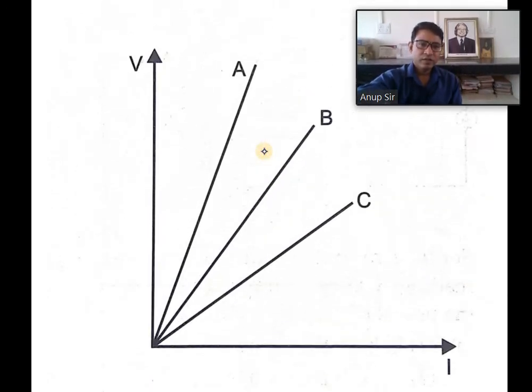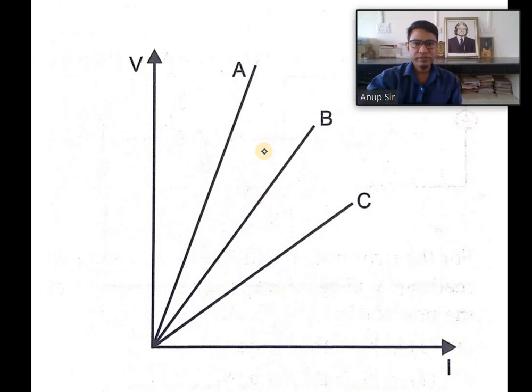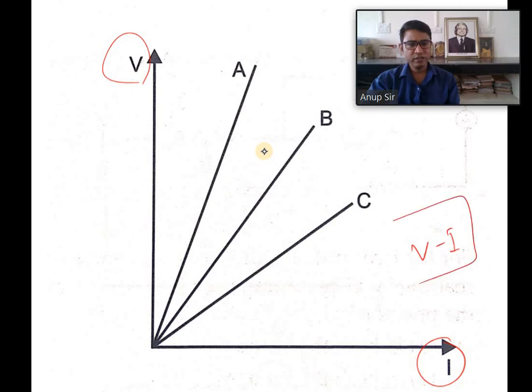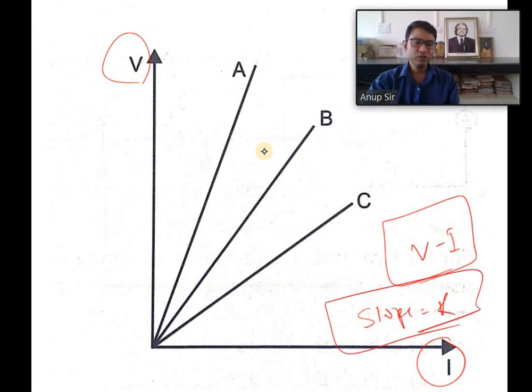So this is one graph between V and I, a V versus I graph. You know very well that in the V versus I graph, the slope is equal to R. So which one has the higher value of resistance?